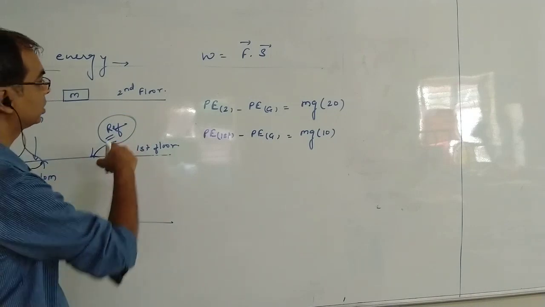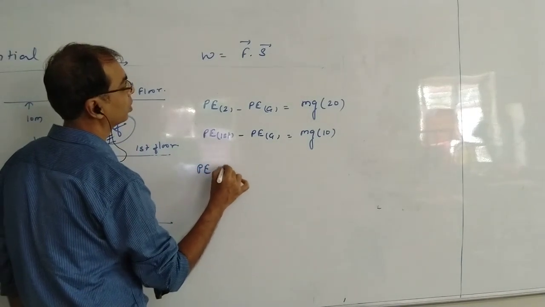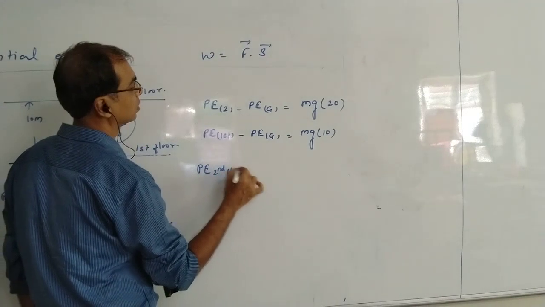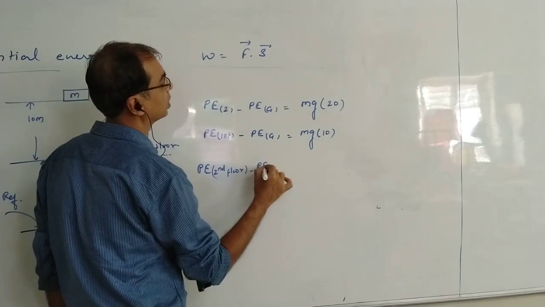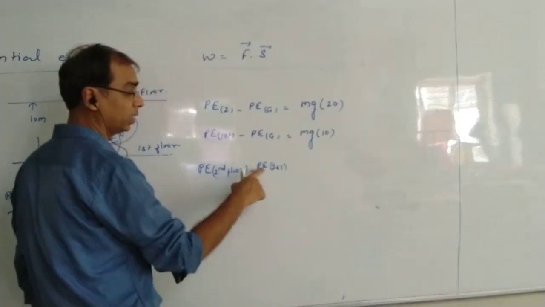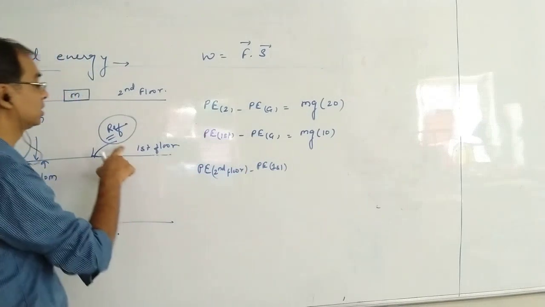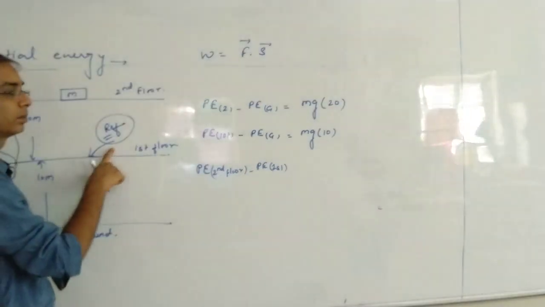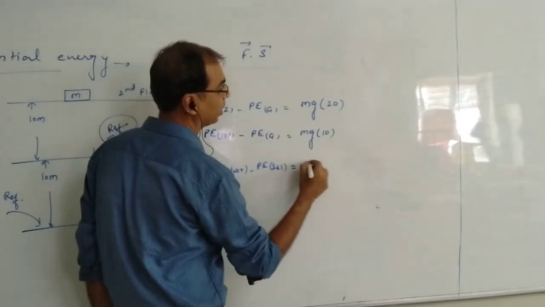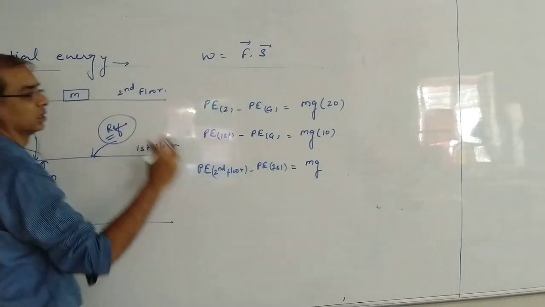With respect to this reference, potential energy of second floor minus potential energy of first floor. Now here this you have taken as 0, remember, because this is the reference now. So what are we going to get? We'll say mg, and from this new reference, what is its height? 10 meters. So it's mg into 10.